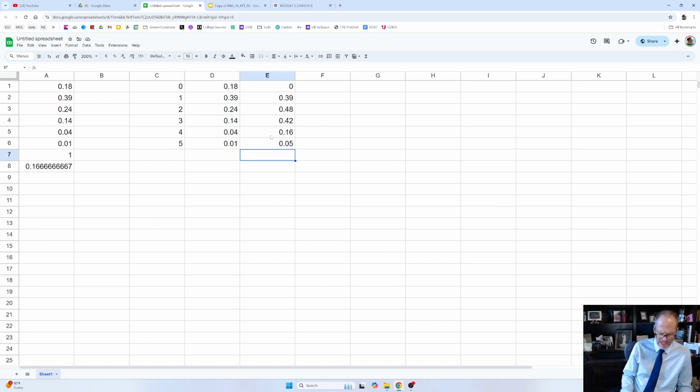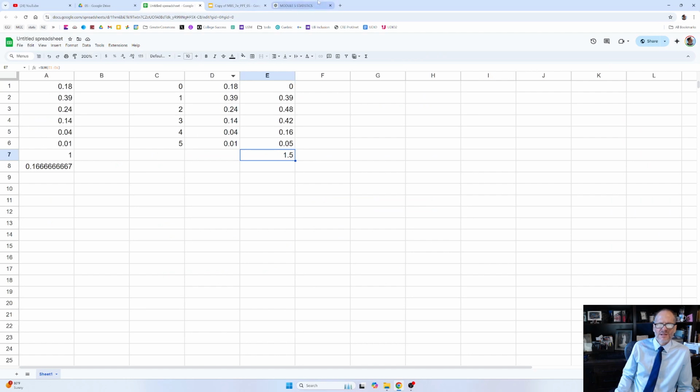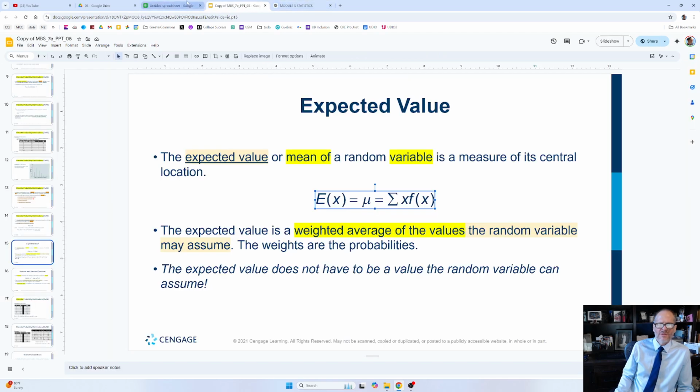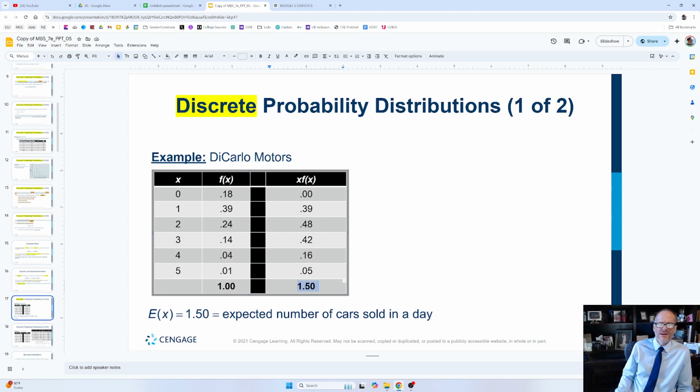Now if I sum all that up, equals sum, and I'm going to sum up all of this, I should get 1.5. So that's my mean. That's my expected value of this variable, right? What's the expected value for the number of cars that DeCarlo Motors is going to sell each day? It's 1.5. All right, if I'm the manager, how is this useful?